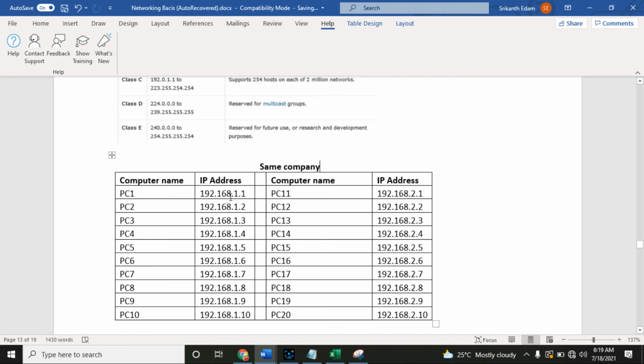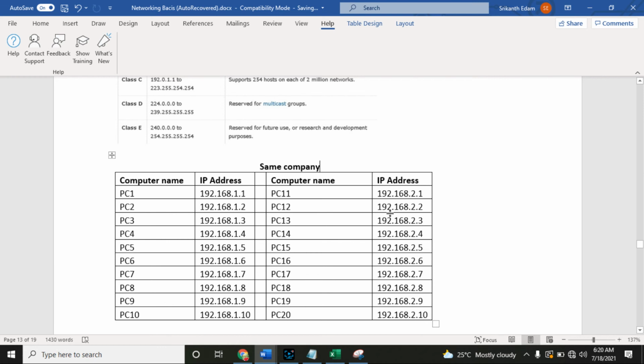I have configured these 10 IP addresses from 1.1 to 1.10. Now I have 10 more computers, but I am going to configure a different IP address: 192.168.2.1, 2.2, up to 2.10. So this is a different network and this is a different network.